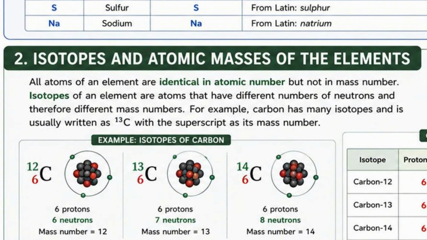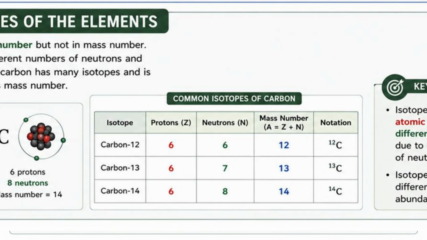For example, carbon has many isotopes and is usually written as carbon-13 with a superscript as its mass number. So examples of isotopes of carbon, we have carbon-12, which is the most common, carbon-13, and carbon-14. So if we look at this table, for carbon-12, carbon-13, and carbon-14, the number of protons is just the same.